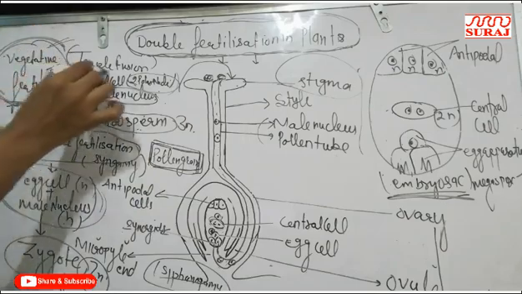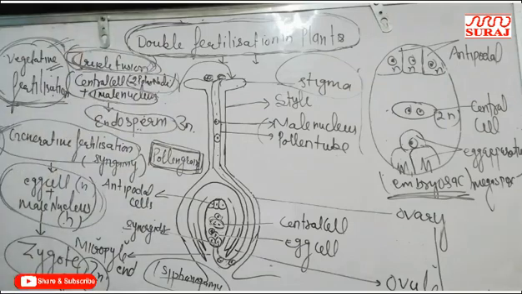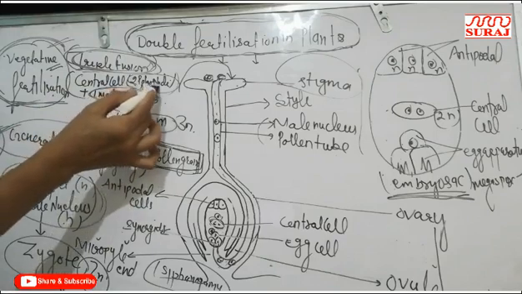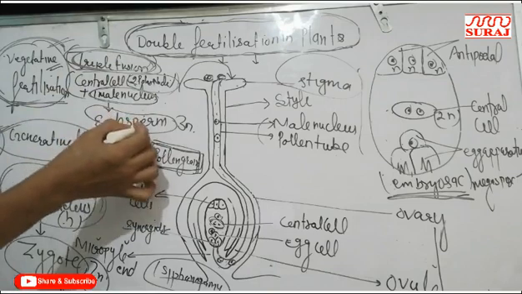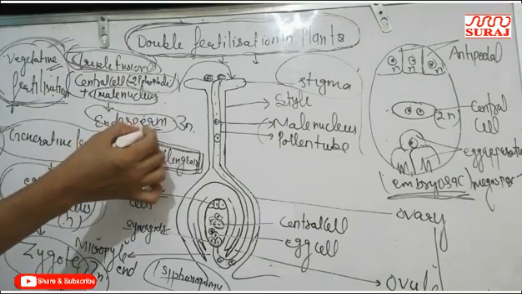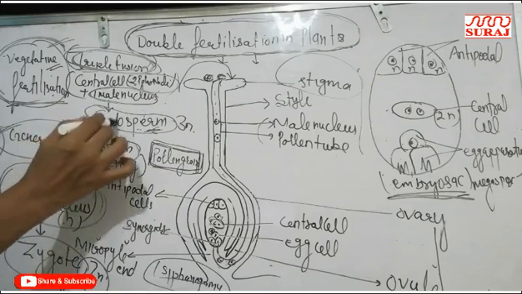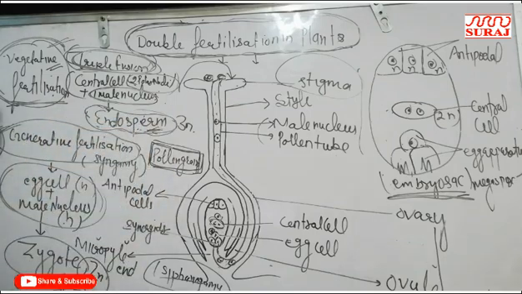Vegetative fertilization is also known as triple fusion, because in this fusion 3 nuclei are fused, and the triploid endosperm is formed, which acts as nutritive tissue, food material, for the embryo.